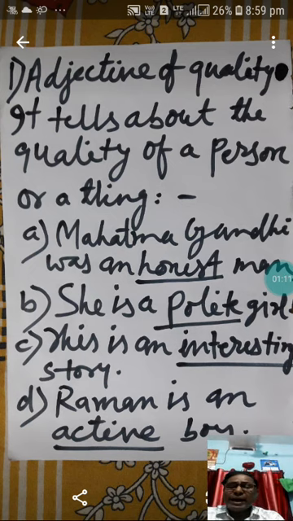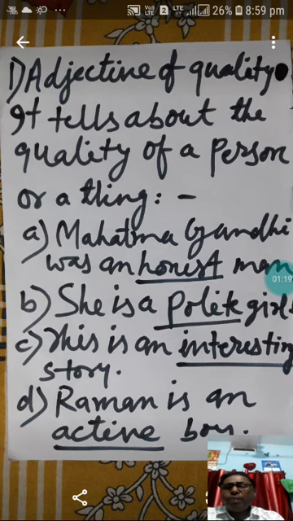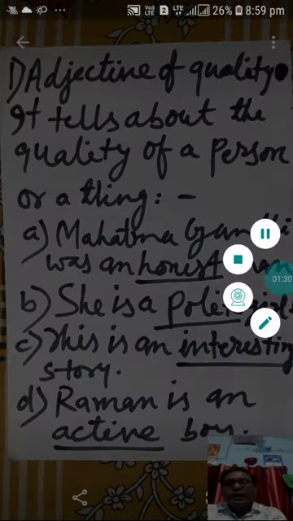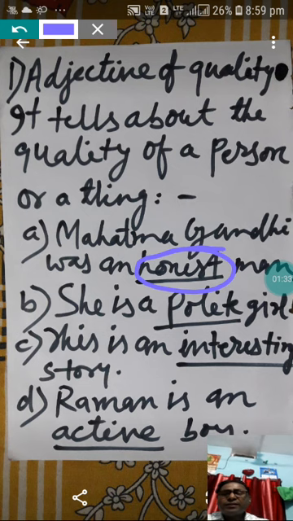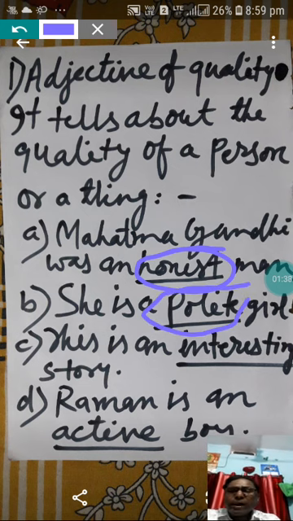So this was the quality of Mahatma Gandhi. Like that, she is a polite girl. Here the word polite is an adjective of quality. You can see here honest, polite, these are adjectives of quality.